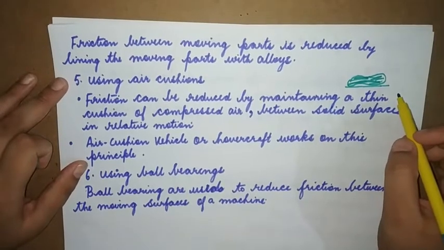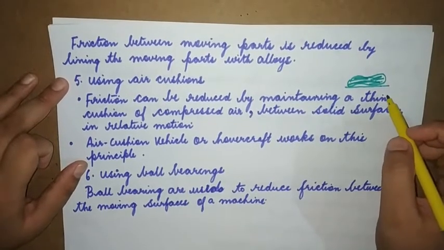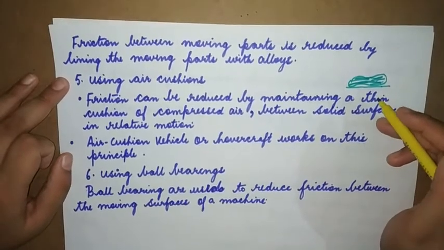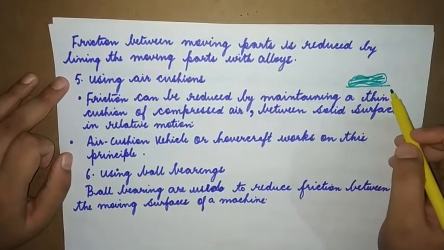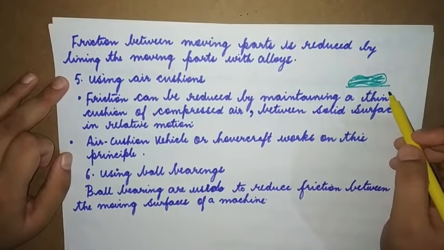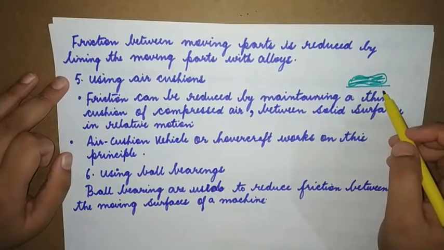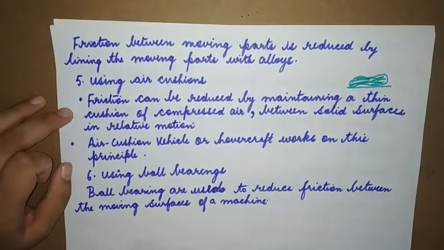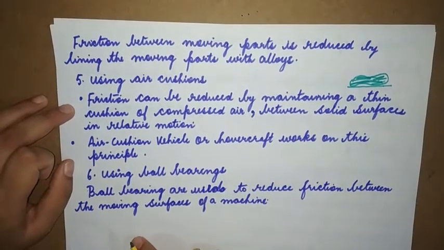Now the hovercraft can work even on land as well as water. So this reduces friction when there is a thin compressed layer of air between the solid surface in motion. So that time also friction is reduced.